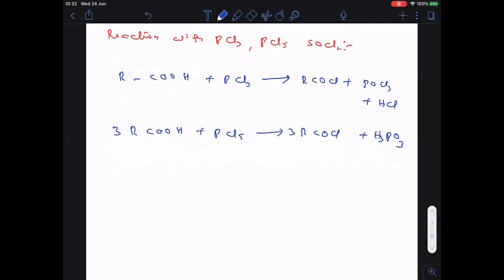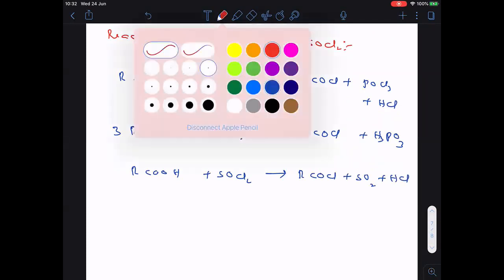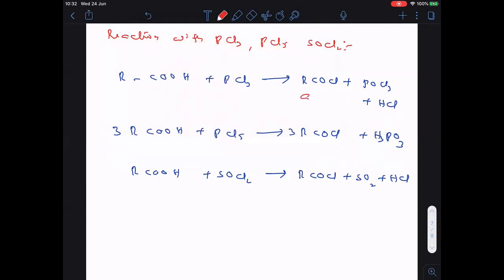Then with thionyl chloride, RCOOH when treated with SOCl2, we will get RCOCl plus SO2 plus HCl. In all three cases, we are getting RCOCl. So RCOCl is called what? Acid chloride.